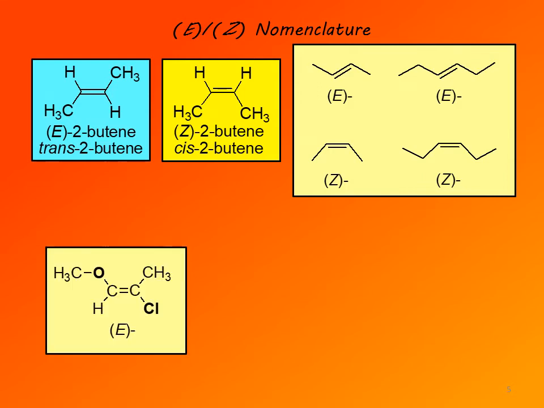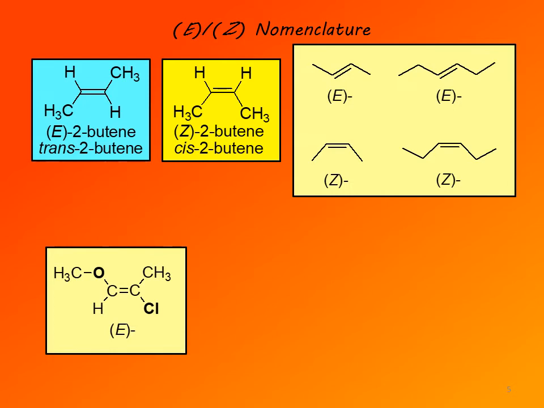Here are examples of heteroatoms that are involved. This compound would be pretty much impossible to name or to designate using cis-trans nomenclature. All four substituents are different, so we can't tell which two substituents are identical or similar to say that we have a cis or trans isomer. But it's very easy to designate it E or Z. So the left carbon actually is carbon 1, and that carbon is attached directly to oxygen and hydrogen. Oxygen has atomic number 8, hydrogen 1, so oxygen has higher priority.